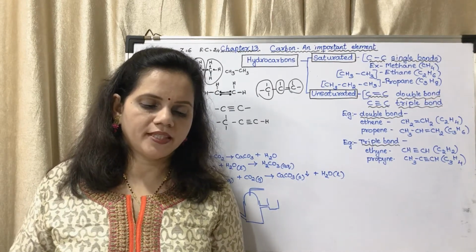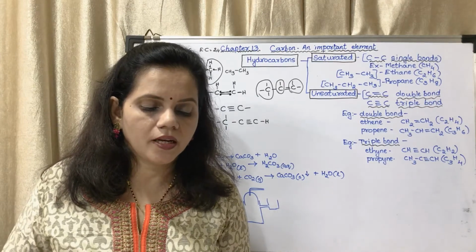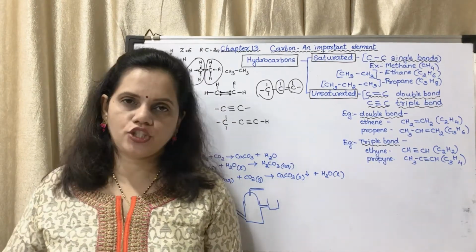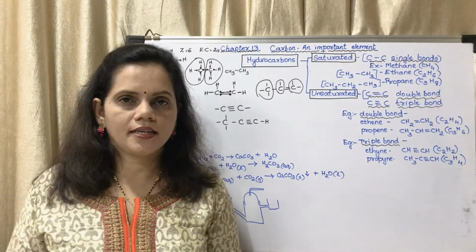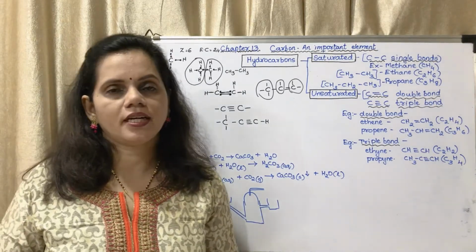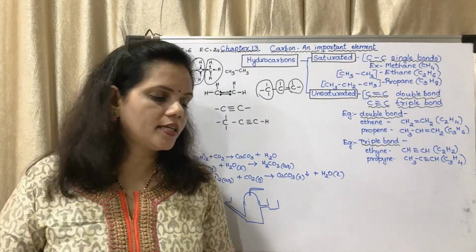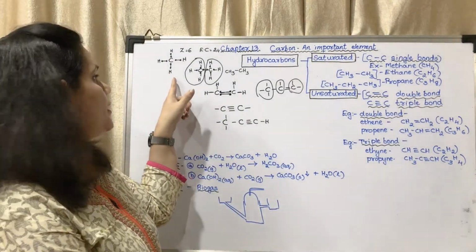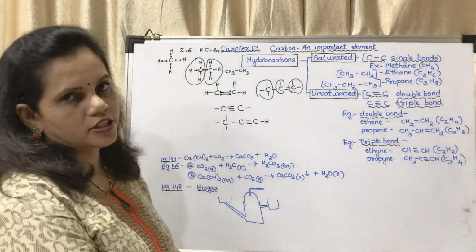Chemical properties of methane: it is highly inflammable. When you burn it, it forms carbon dioxide and H2O. You may mark that, it is an important question. Chlorination: this is a very frequently asked question. Chlorination is a reaction in which, you may see here, this is methane. It is having 4 hydrogen atoms.